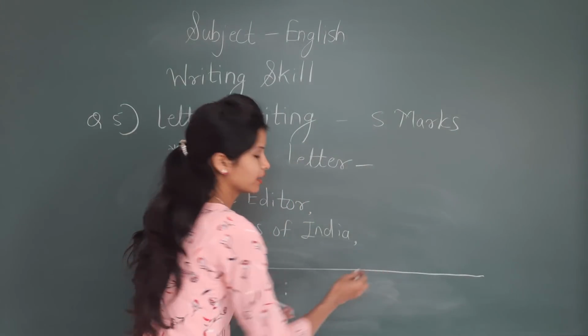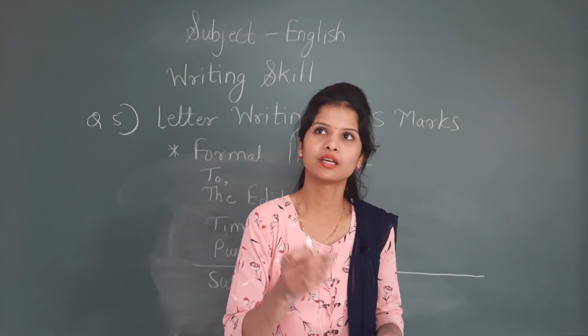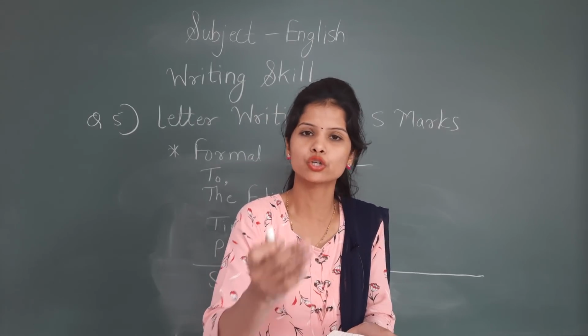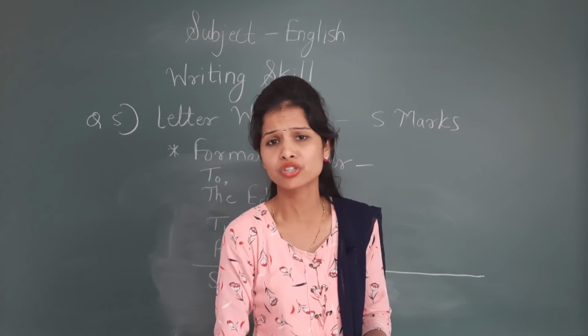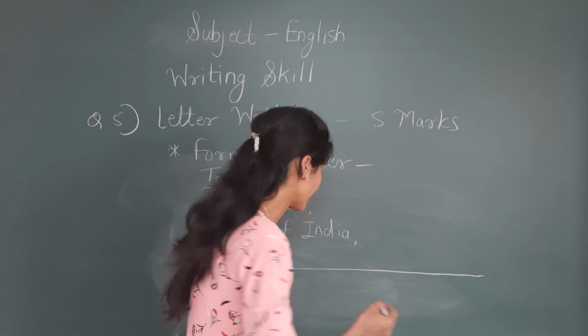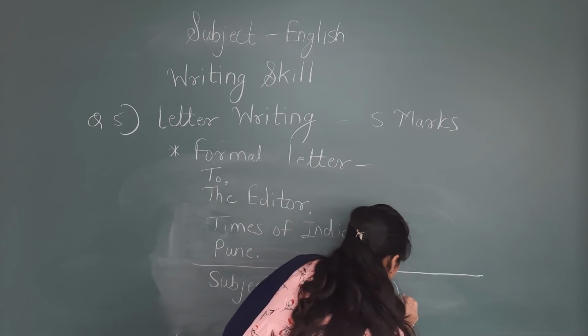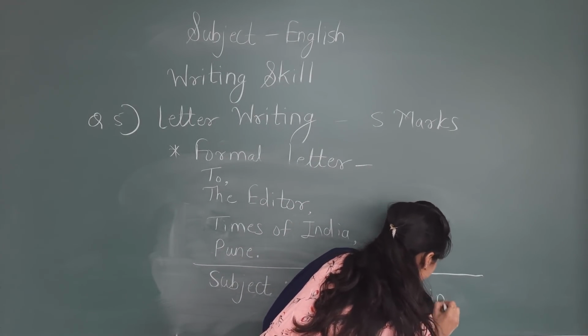Now you will write your subject here. For example, if the subject is you have to write a letter to the editor to draw his attention towards the insanitary condition of the streets in your area. So you will write like, to draw, or drawing attention towards.